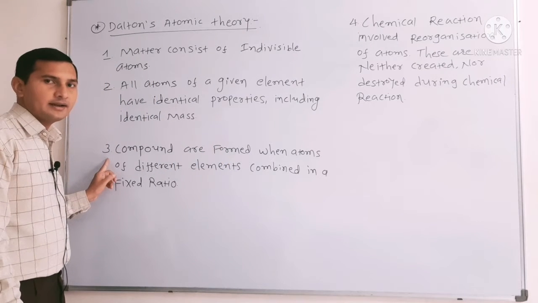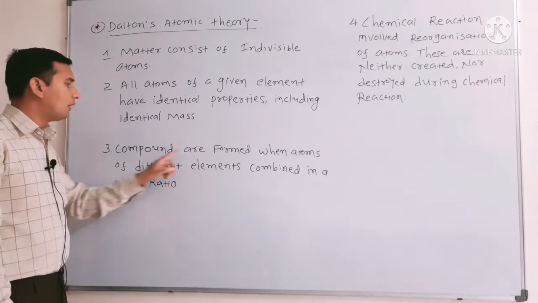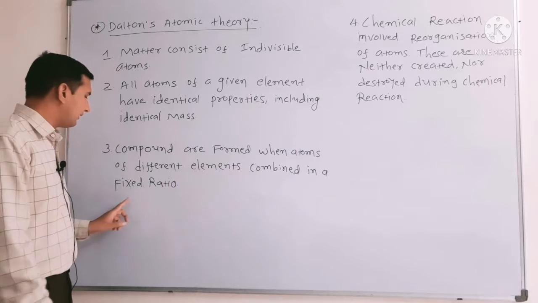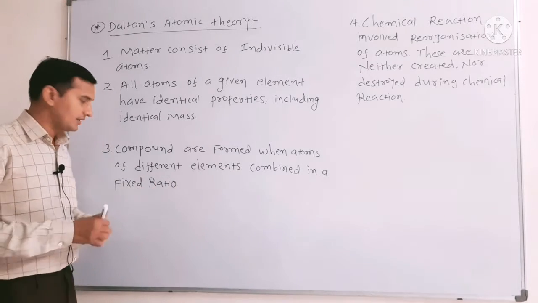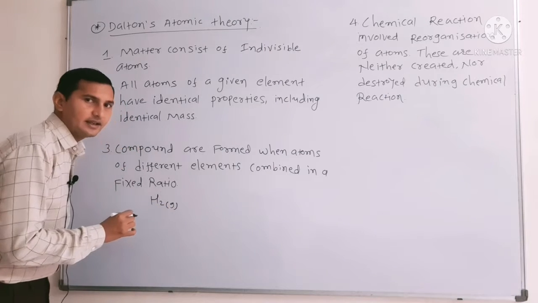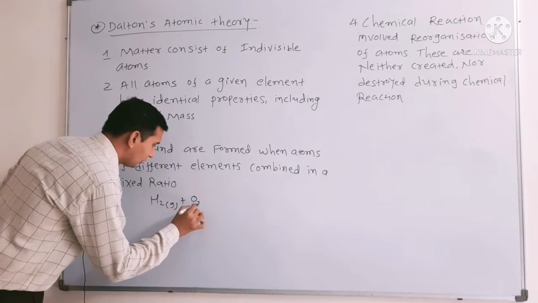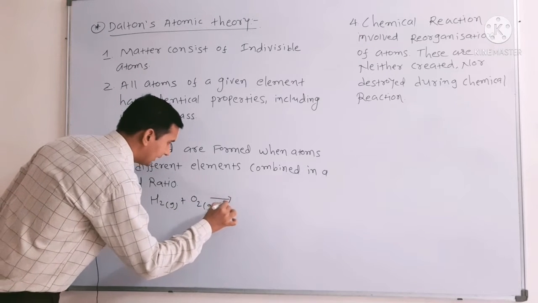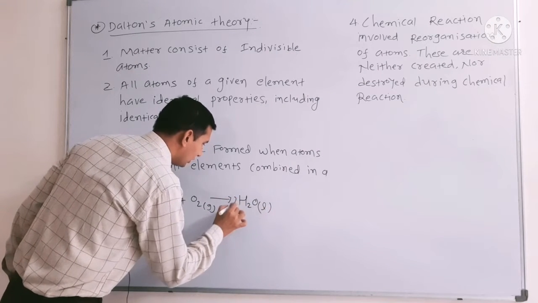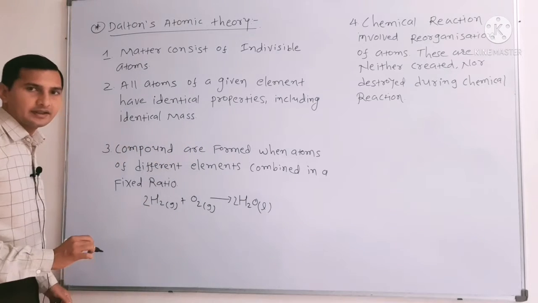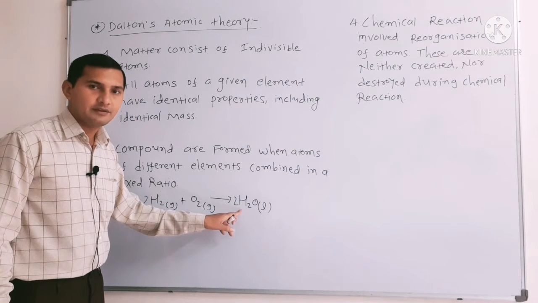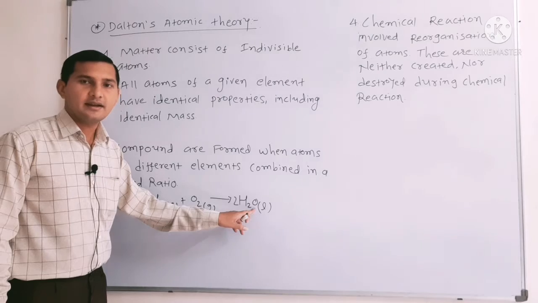Third postulate of Dalton's atomic theory: compounds are formed when atoms of different elements combine in a fixed ratio. That means if H2 gas reacts with O2 gas, then it forms H2O liquid, 2H2O liquid. Then we can say that 2 parts of hydrogen react with 1 part of oxygen.